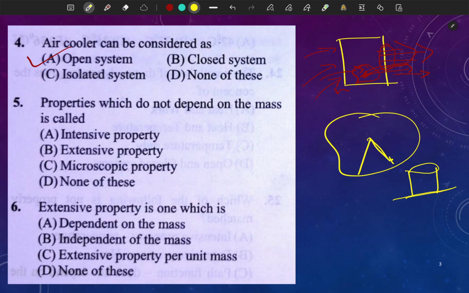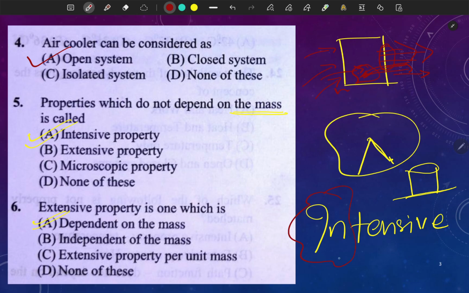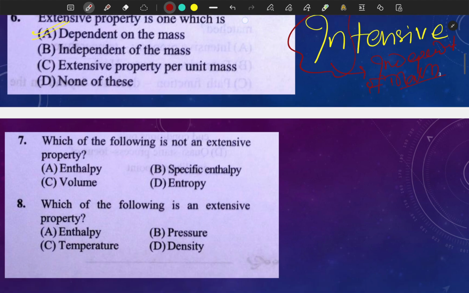So here, properties which do not depend on the mass of the system will be what? Intensive properties. An extensive property is one which depends on the mass. So I will tell one concept to remember: intensive is what? Independent of mass. Intensive properties are independent of mass. Okay, so now let's go to the next question.